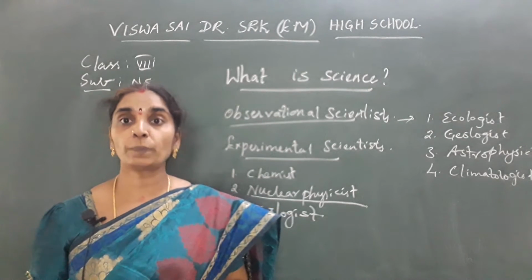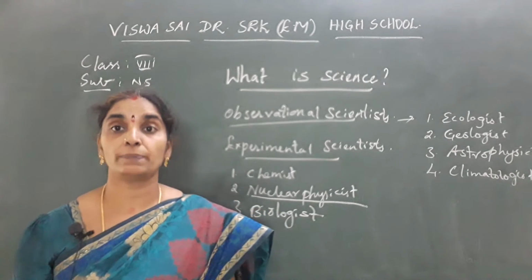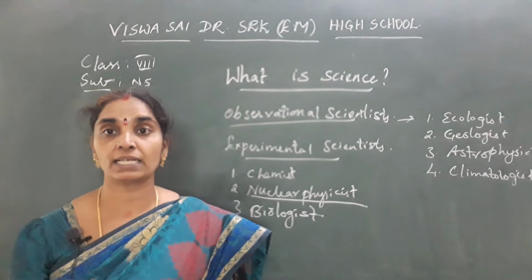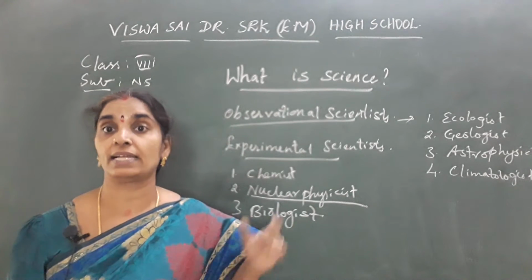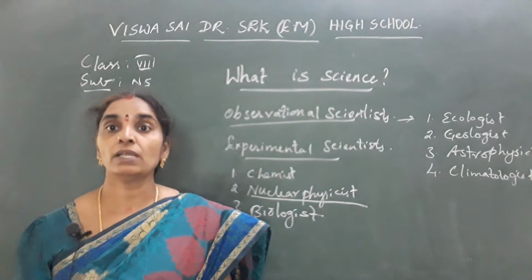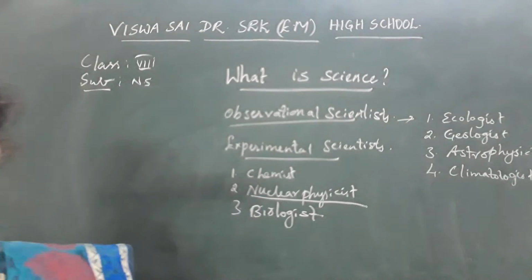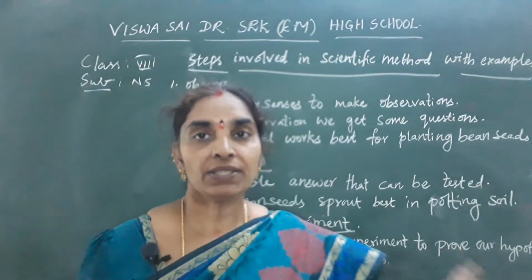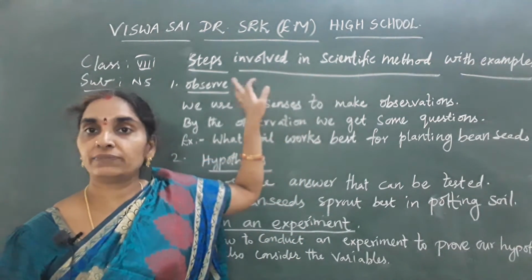Now I'll revise the topic of scientific method and scientific process skills once again, with examples, so that you can get a clear picture about the scientific method and process skills that the scientists use while doing their experimentation over a problem. Okay, children? Note down. So here, children, steps involved in scientific method with examples.